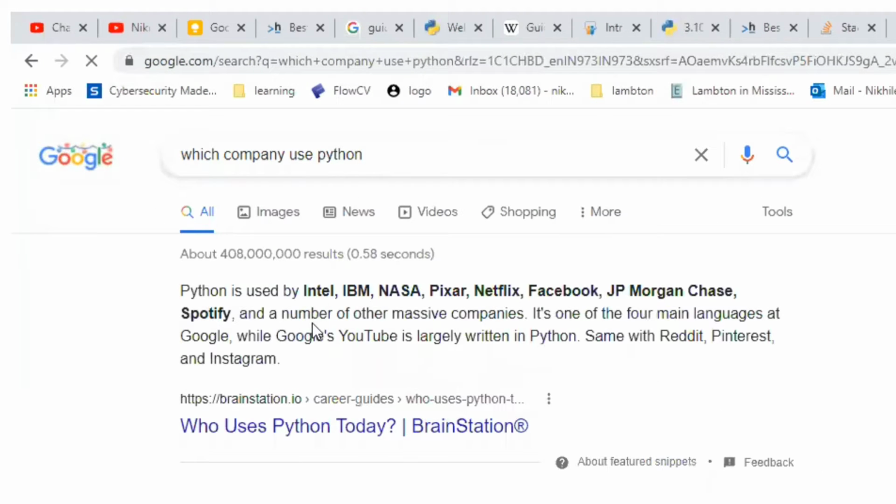If you see which companies use Python, we can see Python is used by major names like Pixar, IBM, Intel, Facebook, Spotify, Google. If you see Google, YouTube is largely written in Python. So that's enough reason for you to learn Python. And I'm not sure, but I can say you can learn Python in about 7 days to the intermediate level. It is a vast language, that's why. But yeah, in 7 days you can learn up to a certain level. So let's begin with the slide.